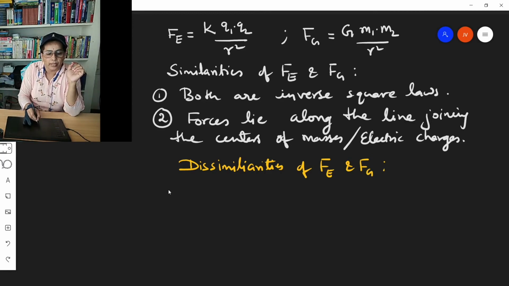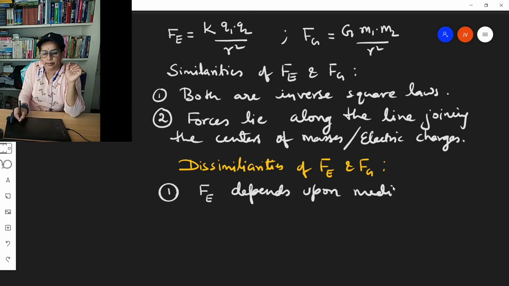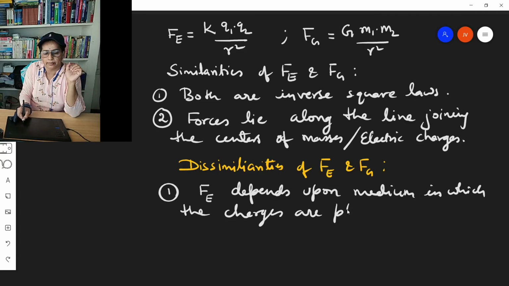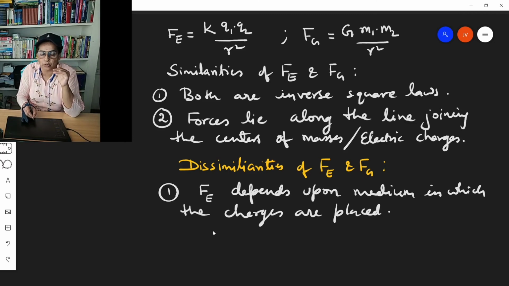One, electrostatic force depends upon the medium in which the charges are placed. Why? Because F is K Q1 Q2 by R square and K is 1 by 4 pi epsilon. Epsilon is the permittivity of the medium.